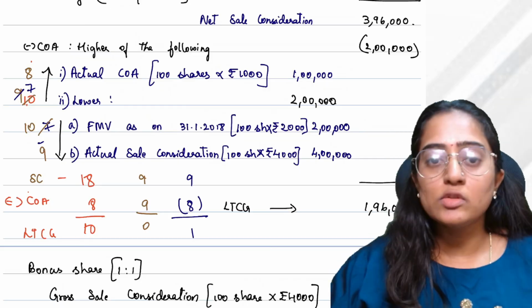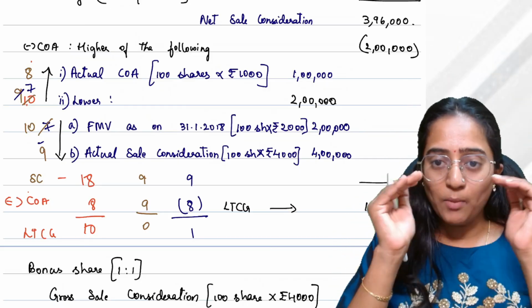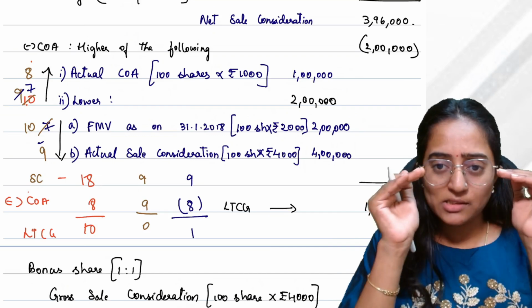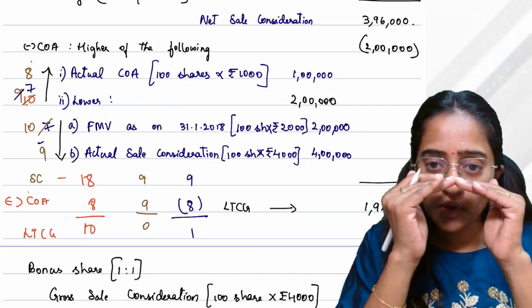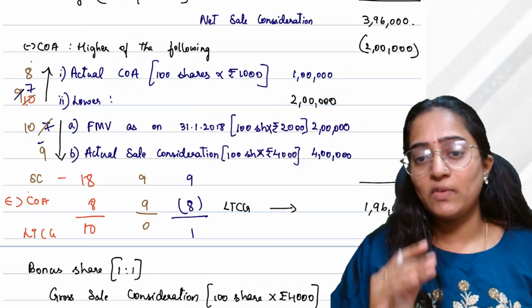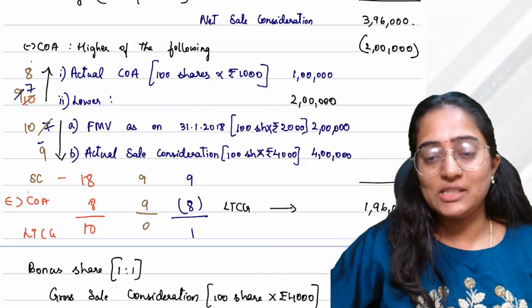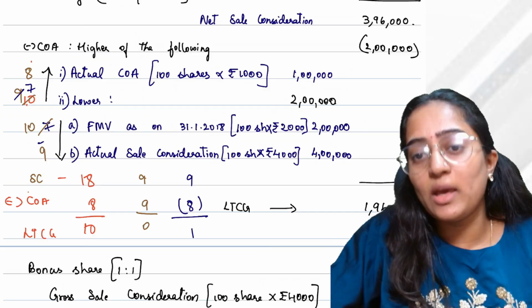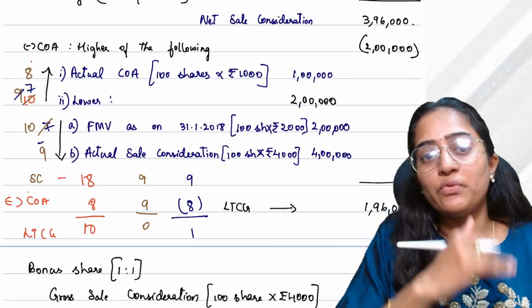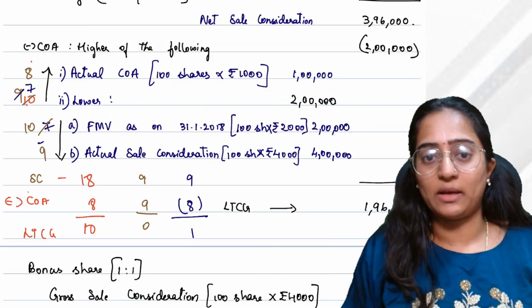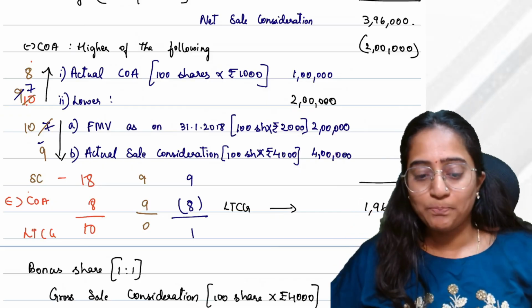If your actual sale consideration is equal to or less than the fair market value, you will not be taxed. If your actual sale consideration is more than the fair market value, then we'll make a further comparison with your actual cost of acquisition. Then we will make it taxable.